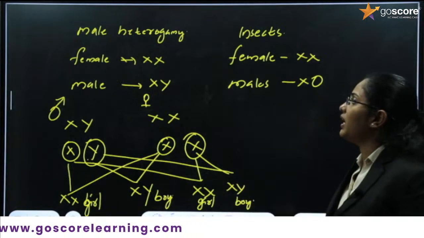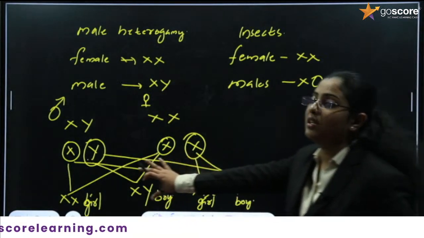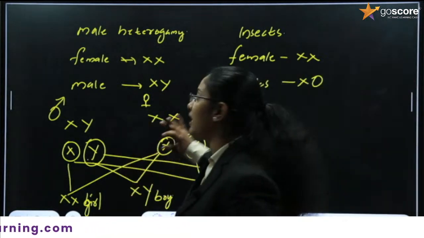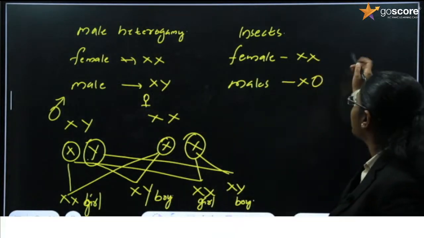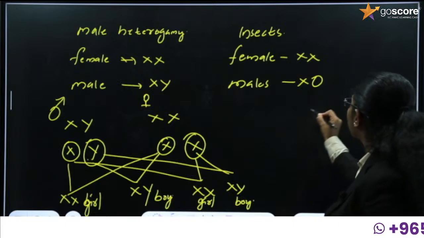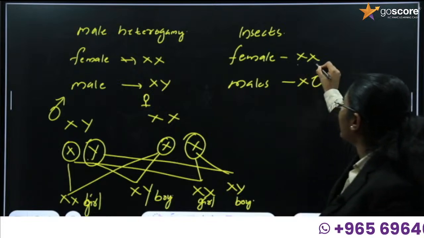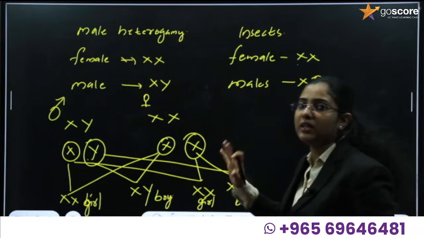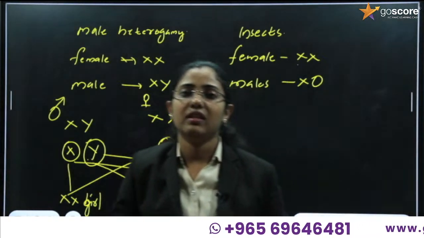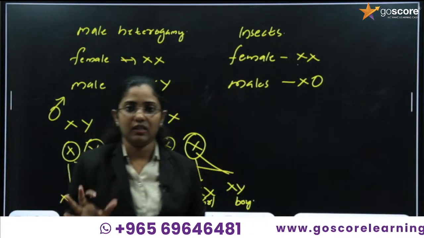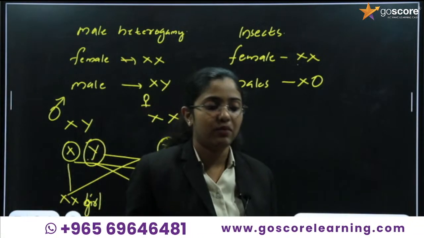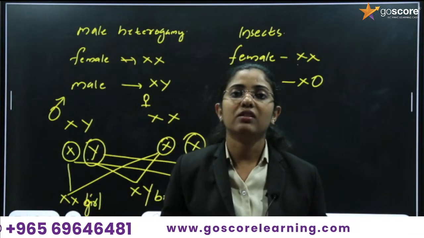So this is the male or sex determination in human beings. Whereas in the case of insects, you have two conditions here. Females are XX and males are X0. So the possible gametes will be X and X0, where there is no gene present inside that, so we can consider it to be the zero condition. X will be the possible gamete that will be transferred to the next generation.